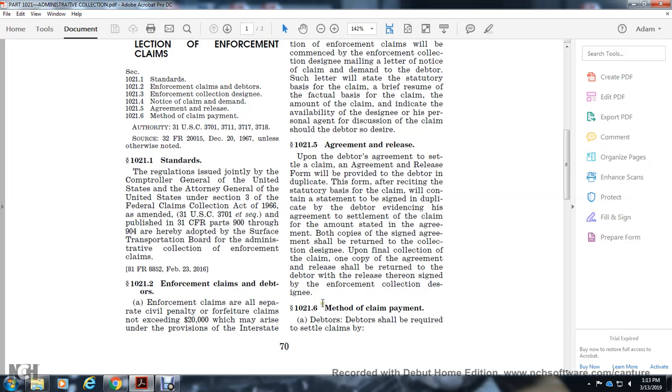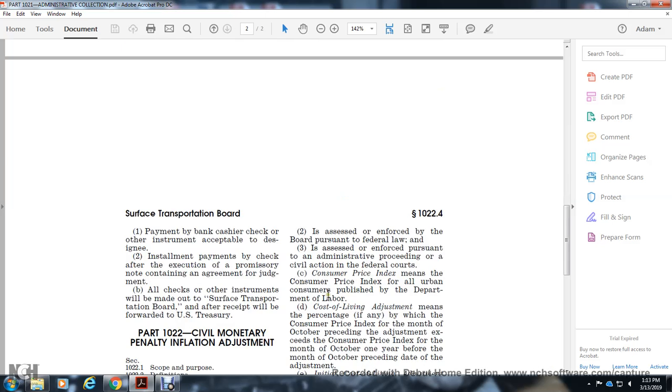Alright, 1021.6 method of claim payment. Debtors should be required to settle claims by payment by bank, cashier's check, or other instrument acceptable to the designee, and installment payment by check after execution of a promissory note containing the agreement for judgment. All checks or other instruments will be made to the Surface Transportation Board, and after receipt will be forwarded to the U.S. Treasury.